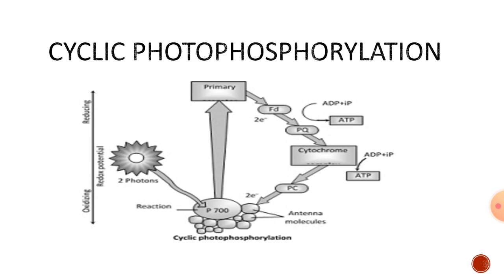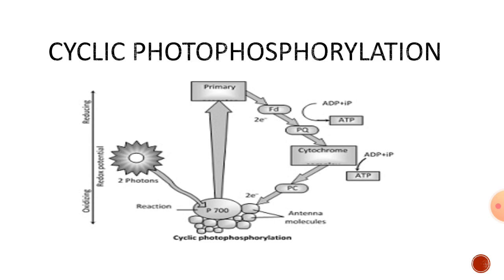So the electron transport system or chain indirectly involves in the formation of ATP, but the direct involvement in the formation of ATP is because of proton gradient and proton motive force. All these things can be discussed at the end of this video lecture.